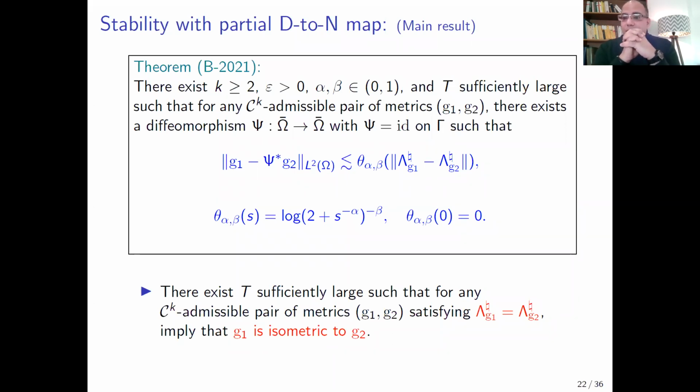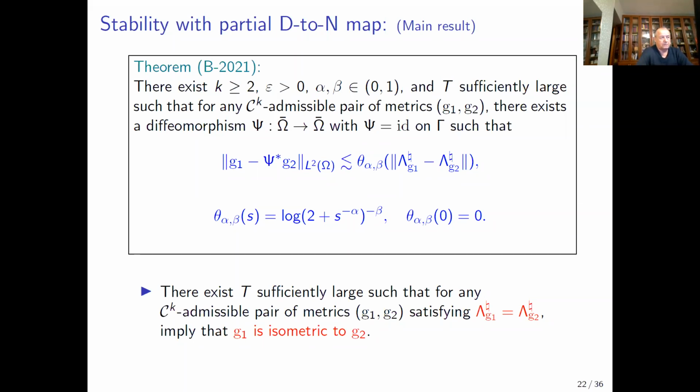But I am not sure that there is an explicit dependence of the constant on the shape of omega, because the constant depends in a complicated manner on omega, like for some interpolation inequality and other arguments, I think. But of course, the function theta here, or the constant here, depends on the shape of the domain omega. I see. But I don't know the explicit dependence of the constant with respect to the shape of omega. Thank you.